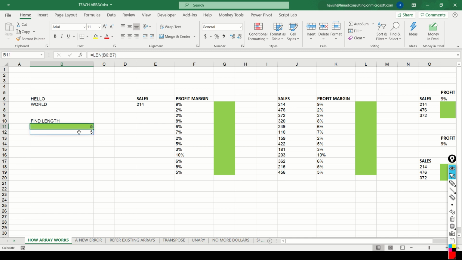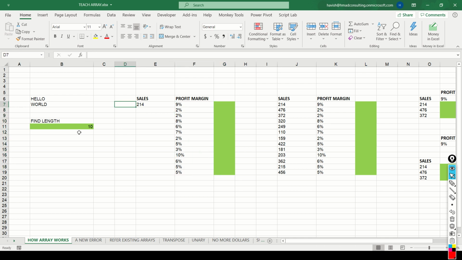Now, once we have these two numbers, obviously, if we say the sum, it will sum up those two numbers. So look at this like a step-by-step process. First, you want to generate a different result for both hello and world, and then you want to sum it up. Let's do one more example.